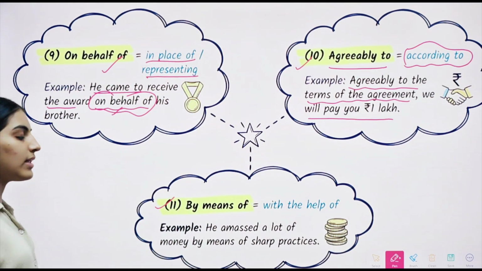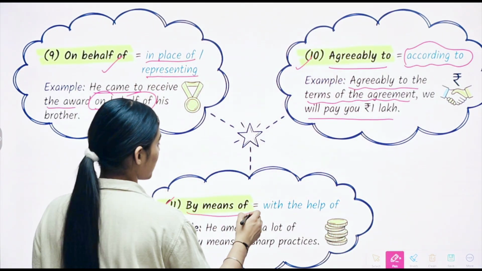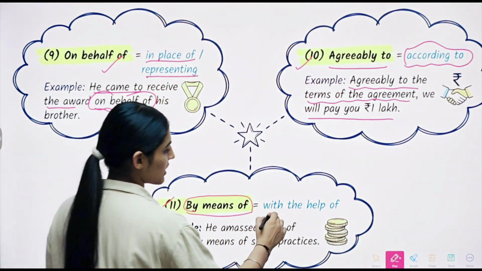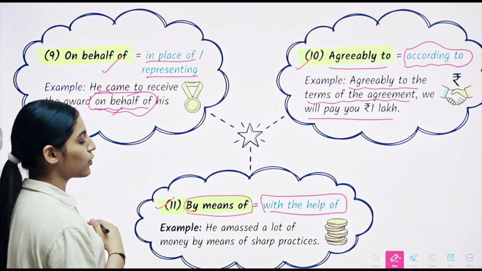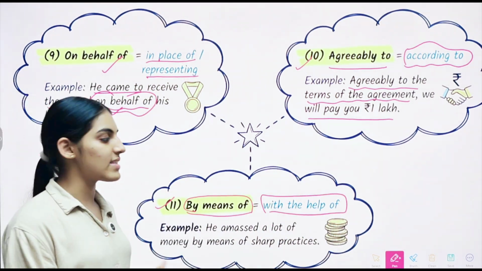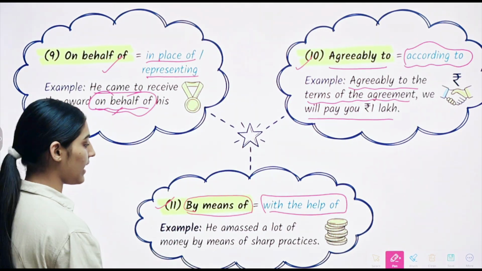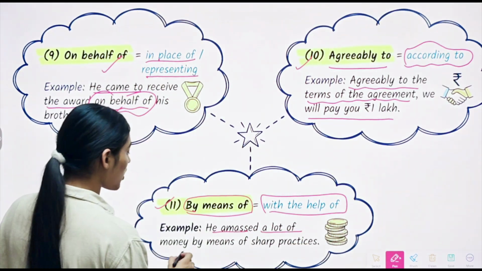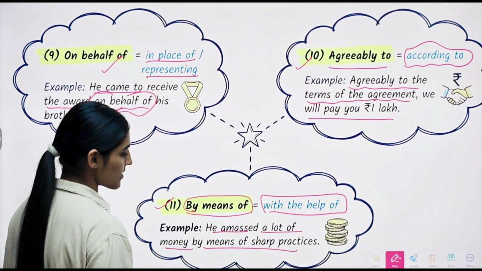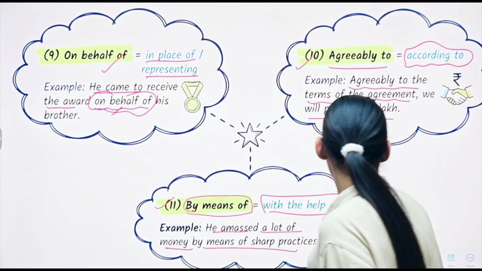Then we have the 11th one, which is "by means of." By means of means with the help of. Many times we have used it in a sentence in the books, we can see this one, by means of that. It means with the help of. Alright, for example, he amassed a lot of money by means of sharp practices. With the help of that, he